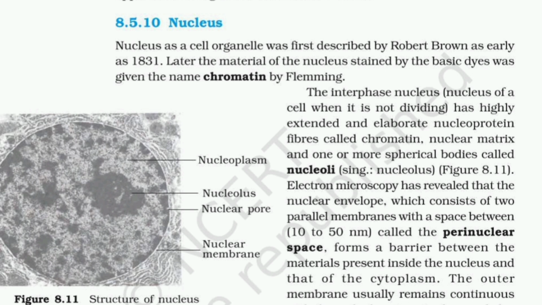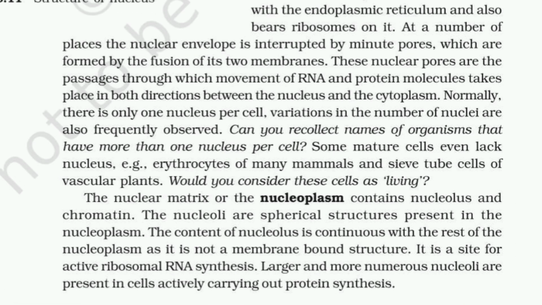The outer membrane usually remains continuous with the endoplasmic reticulum and also bears ribosomes on it. At a number of places, the nuclear envelope is interrupted by minute pores, which are formed by the fusion of its two membranes. Thus, nuclear pores are the passages through which the movement of RNA and protein molecules takes place in both directions between the nucleus and cytoplasm.